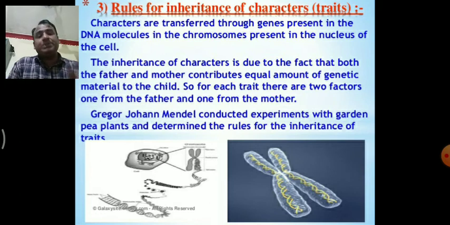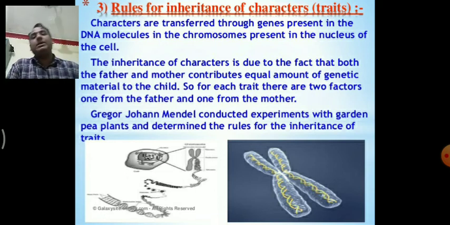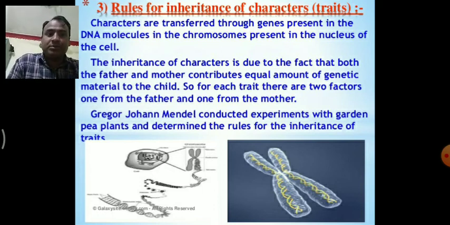Then what is a gene? A gene is a small stretch of DNA, a small segment of DNA which is capable of forming a protein. Within the DNA, small segments are present which can form a particular protein, called a gene. Characters are transferred through genes present in the DNA molecules in the chromosomes present in the nucleus of the cell, and we know that DNA is present within the nucleus because chromosomes are present within the nucleus of a cell. The inheritance of characters is due to the fact that both the father and mother contribute an equal amount of genetic material to the child.